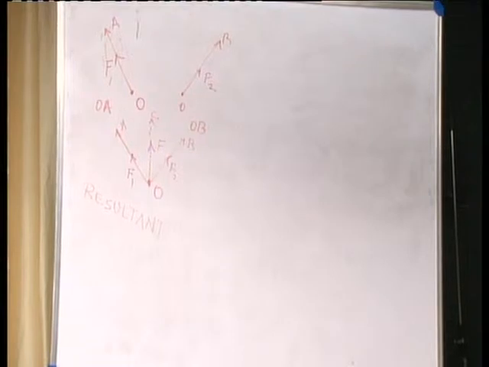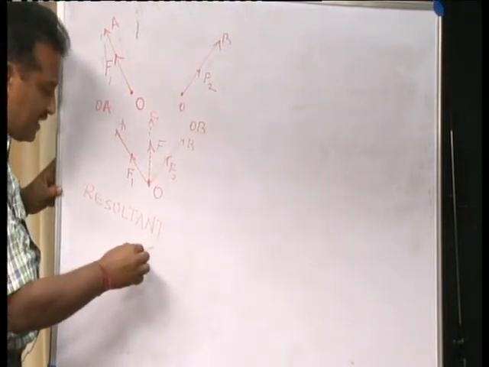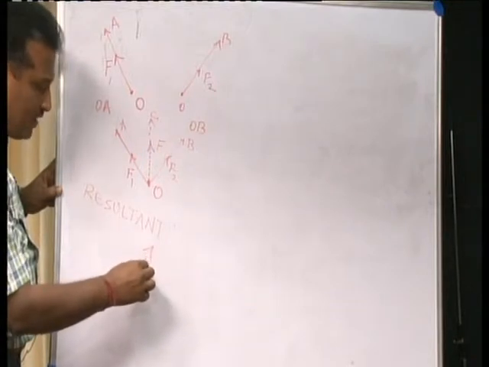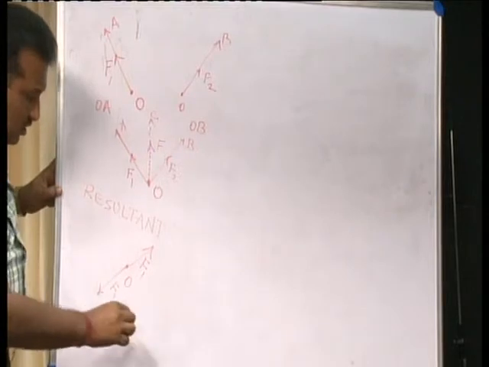Suppose a number of forces act on a body simultaneously and their resultant is 0; then definitely that body is at rest. For example, on this body O, force F1 acts in this direction and F2 acts in the opposite direction.